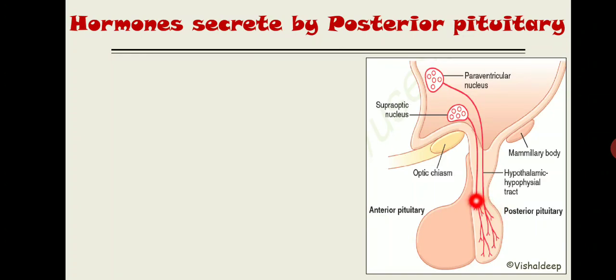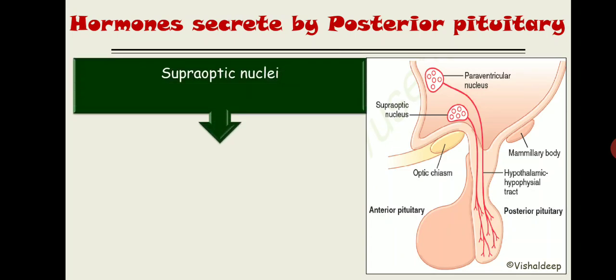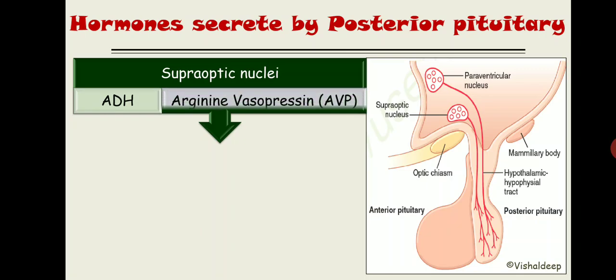Now which hormone is secreted by the supraoptic nuclei and which by the paraventricular nuclei? I briefly told you in our earlier lecture. Now let's discuss the hormones in detail. The supraoptic nuclei basically secrete ADH. The full form of ADH is antidiuretic hormone. The other name of ADH is vasopressin. If you become more precise, it is known as arginine vasopressin.